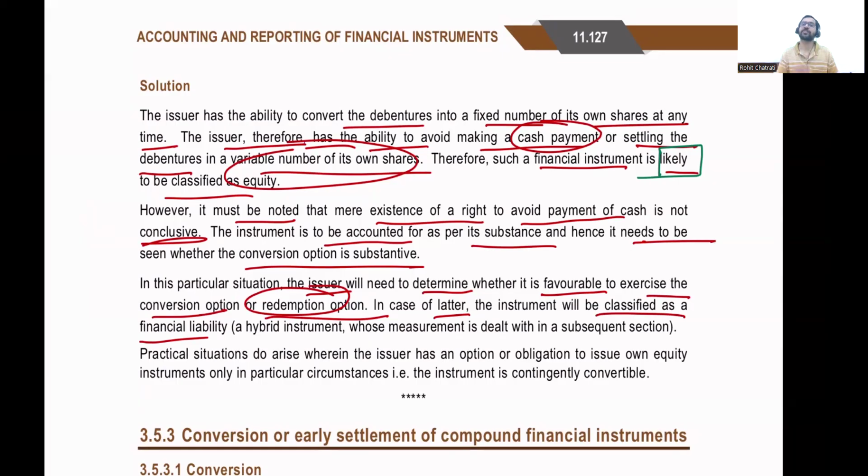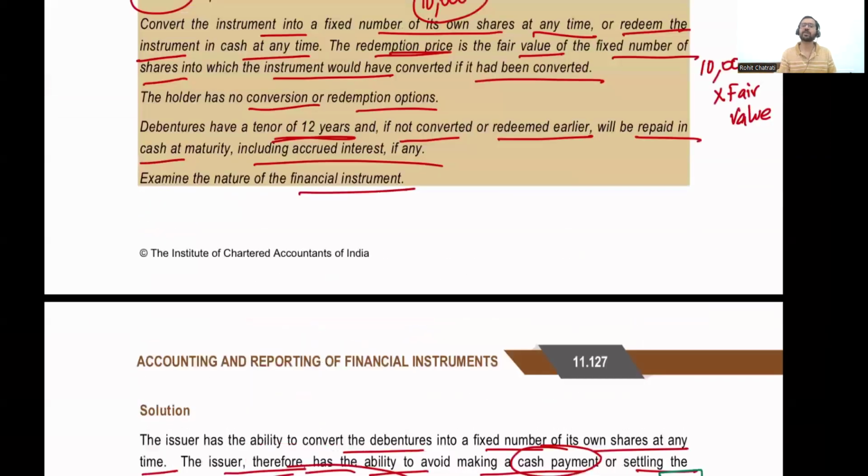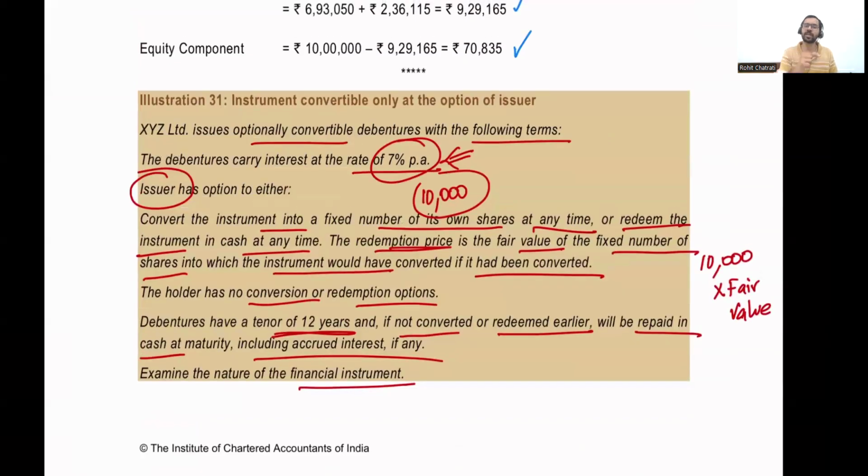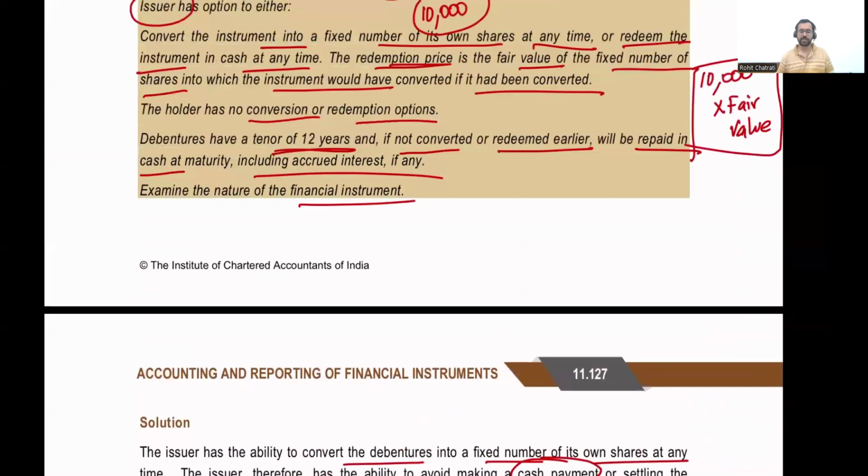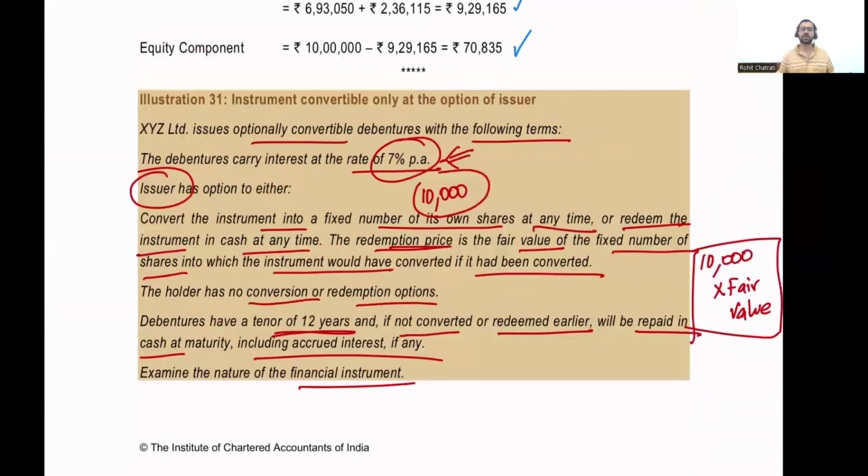Yes, it is likely equity in nature, but because there is also a redemption option, evaluate which of them is more favorable. If the redemption option is more favorable, then classify it as a liability. But if the equity option is more favorable, then classify it as equity. So with that, we are done with illustration number 31.